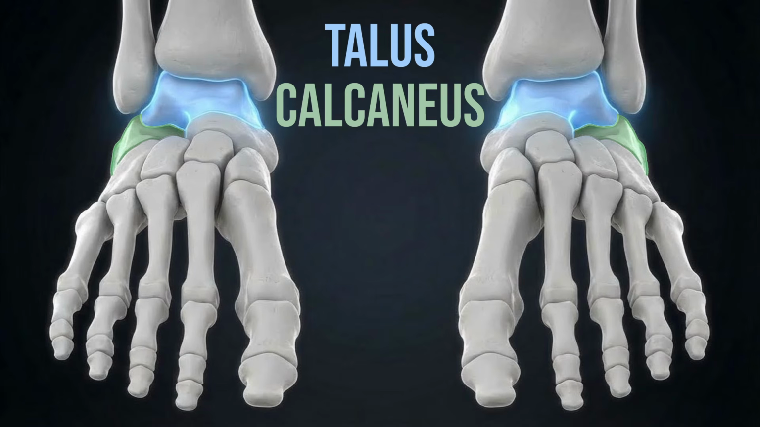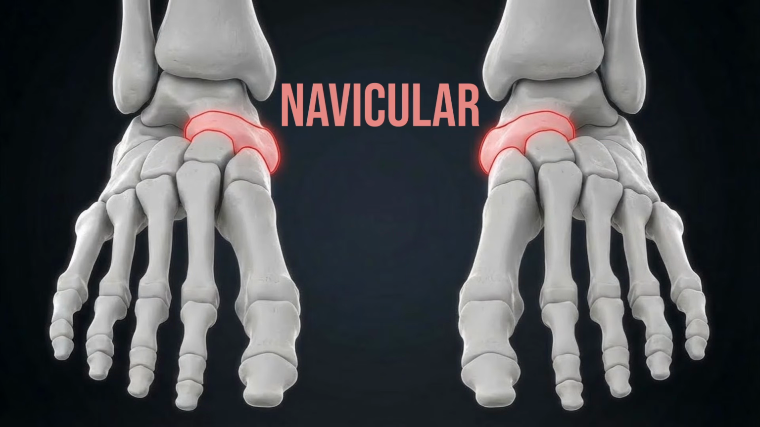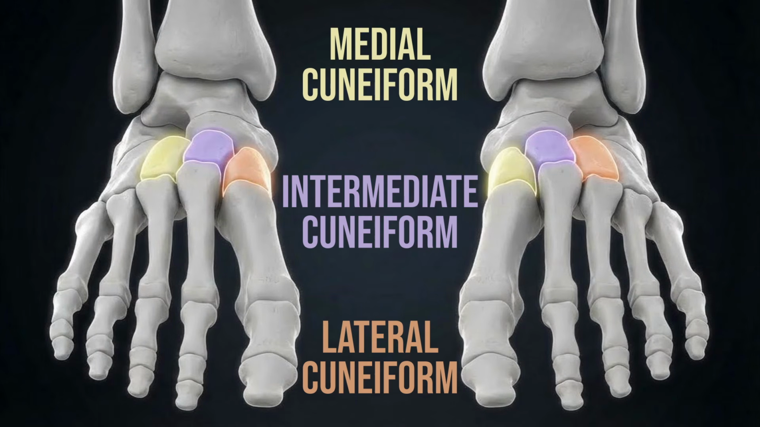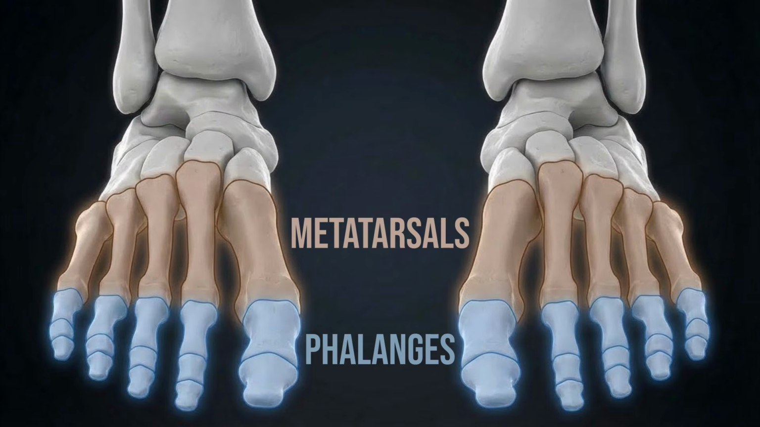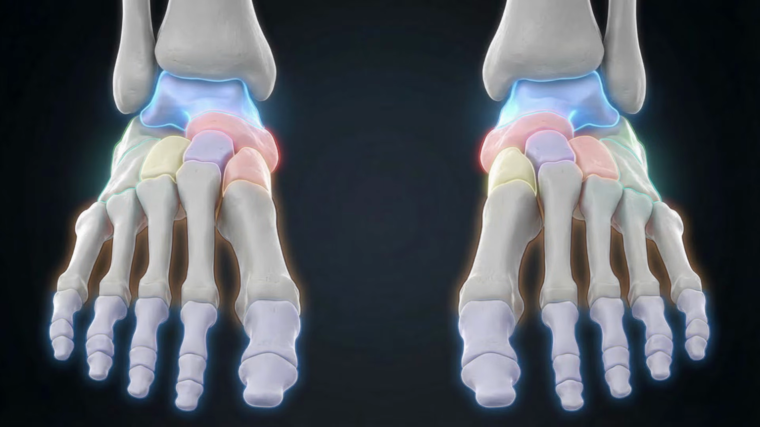Talus and calcaneus form ankle and heel as a pair. Navicular sits medial between talus and midfoot there. Medial, intermediate, lateral cuneiform, 3. Cuboid on the lateral column closes the rear of the forefoot. 5 metatarsals, 14 toe phalanges share load as you go. 26 bones in each foot for stance, balance, and flow.